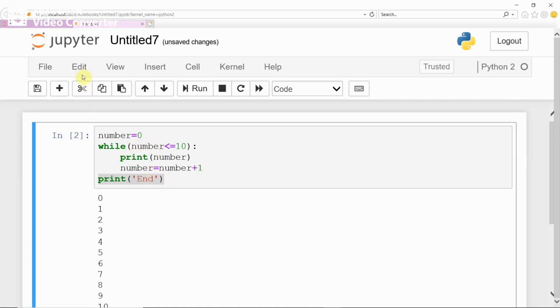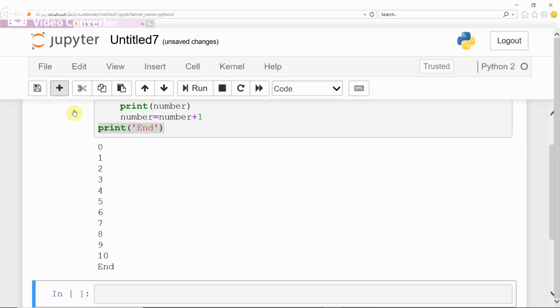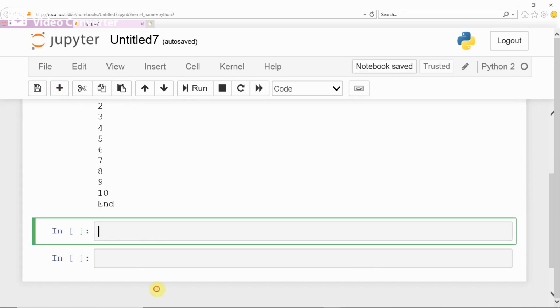You can also use another type of looping statement called the for loop. If you want to work with the for loop statement, see here. There are different variations in the for loop. For example, for is a keyword, and here take a looping variable as I in range.